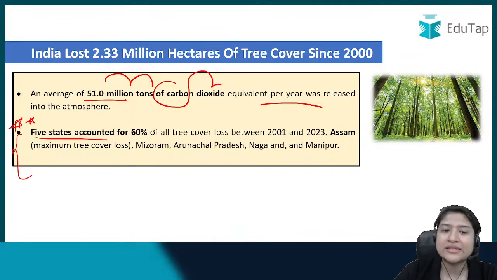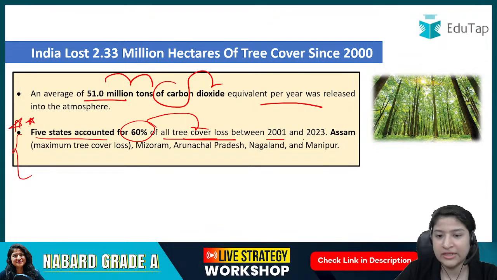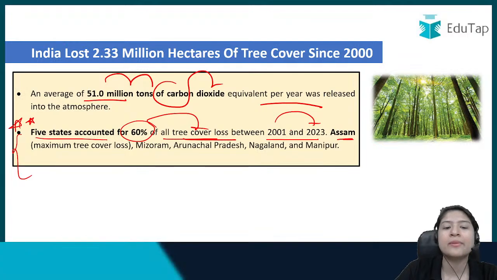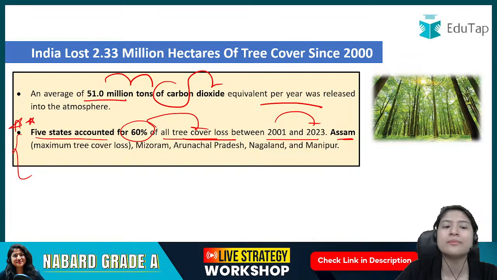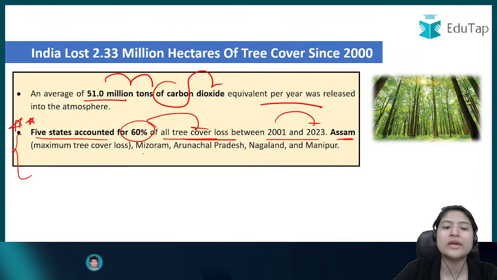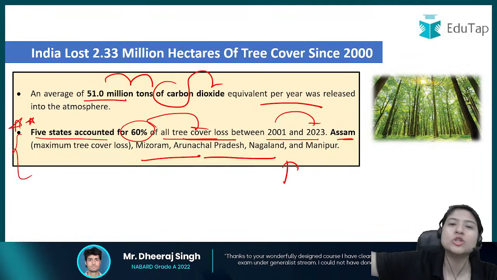It says that 5 states had accounted for 60% of the total tree cover loss in the time period of 2001 to 2023, and among them, Assam is the state with the maximum tree cover loss. देखो, you can somehow connect it to the fact that a lot of development is happening in the northeast region.